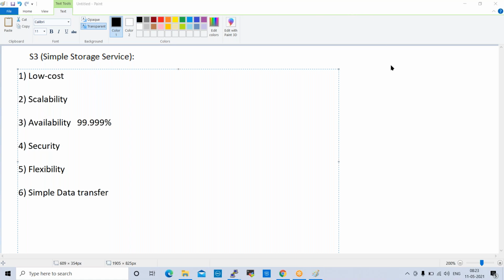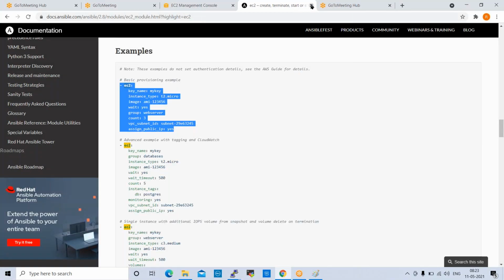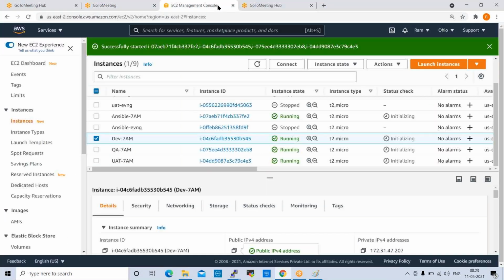Fine. So let us go and create the lab here. Sir, is it similar to block storage? This is not block storage. This is object storage. Okay.